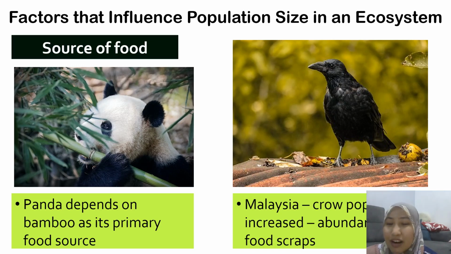Apparently, we are not being very responsible. We eat anything, we just throw away in the street. So there's a lot of litter, which consists of food scrap. So crows, they eat them. And because there's a lot of food scrap, there is an increase in the population of crows. So when we talk about food source, the population may increase when the food source is increased, and the population will drop or decrease when the food source is decreased.